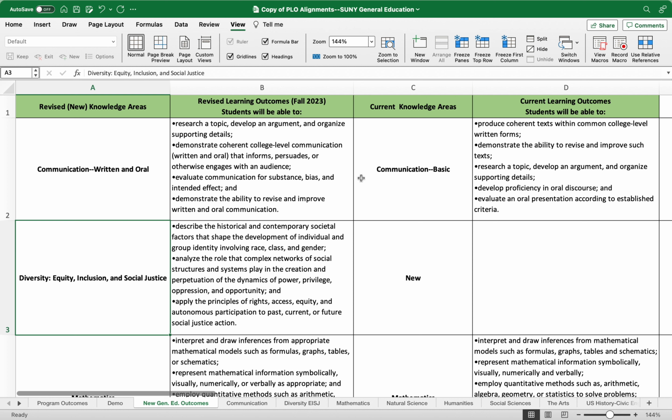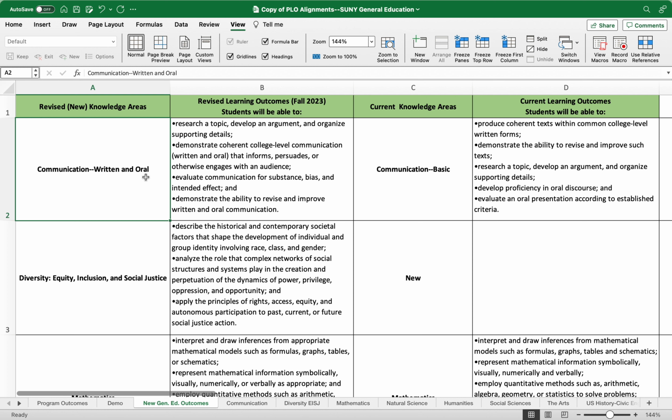And I'll point out that if you look at it, it seems as though it's a slight change, right? Written and oral from basic communication. The thing to pay attention to with this change is oral. It was one that was not specified explicitly in the current Gen Ed outcomes. It is specified explicitly in the new ones.